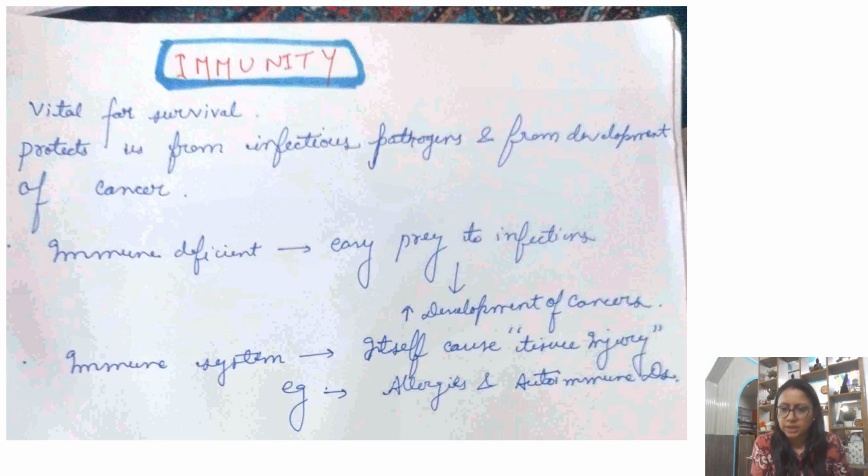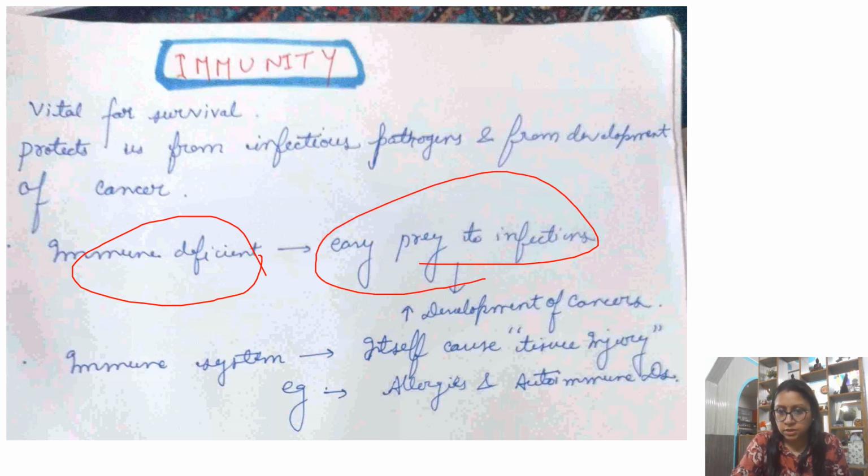And this actually applies to many different pathogens and different varieties of diseases which can affect us. So it's a general conception that if our immunity is strong, we are protected from different kinds of infections and from development of any sort of cancer. Similarly, if we become immune deficient, what happens? Suppose my immunity is less, so I'll be like an easy prey to infection or development of any sort of cancer. So the immune system is a double-edged sword, you can say.